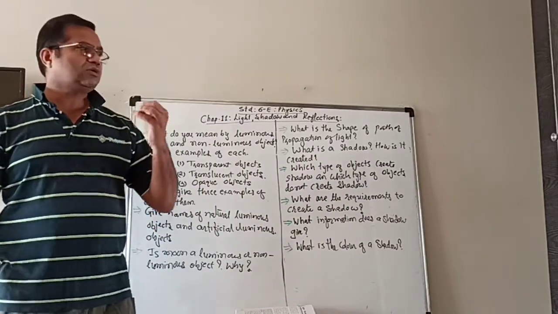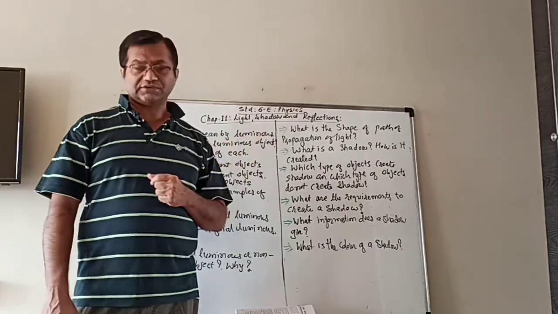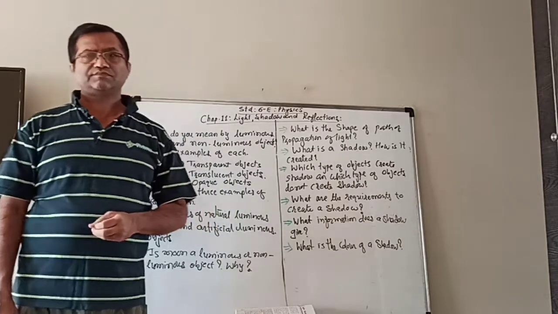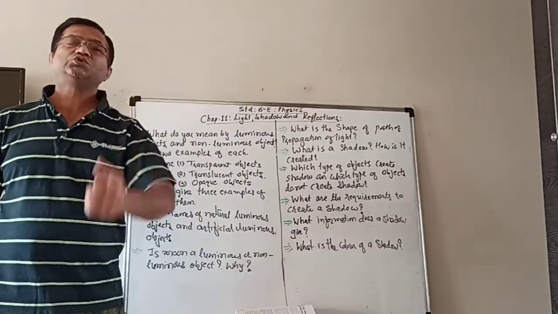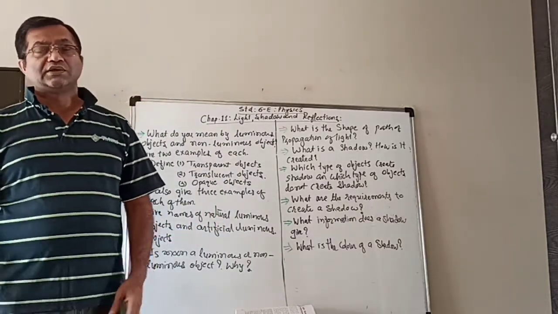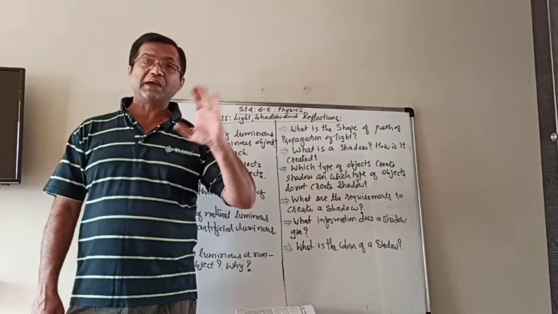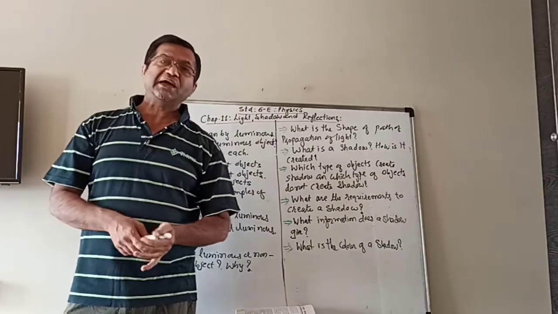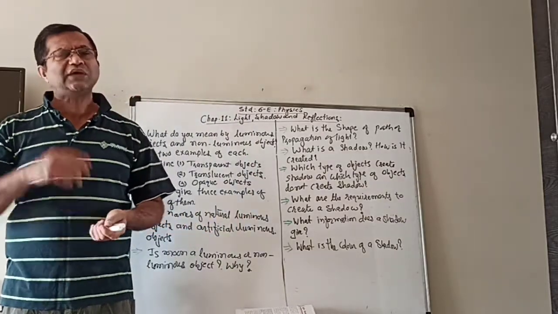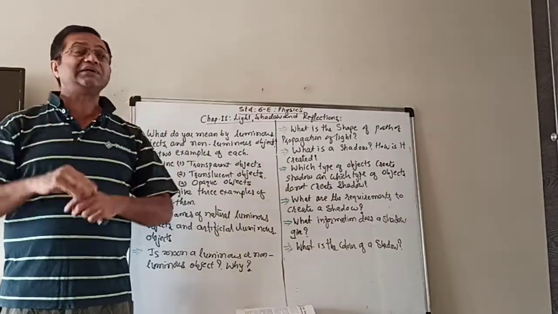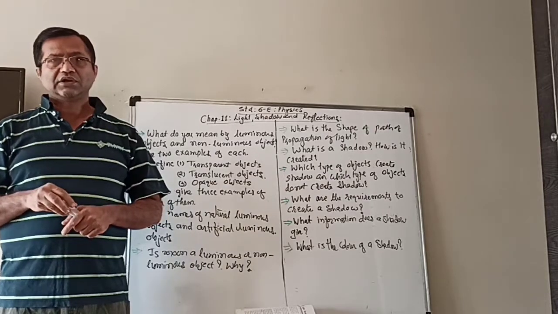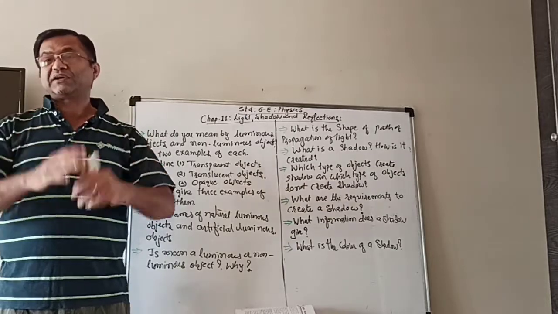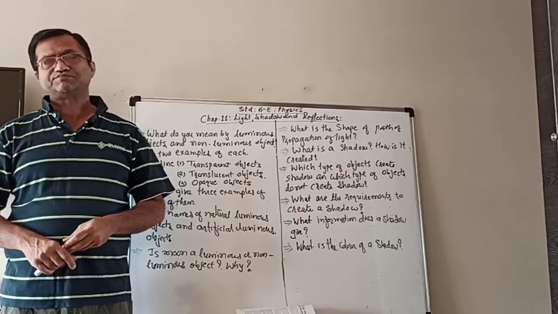You will note that through some of the materials you can see through. In some of the materials you won't be able to see through. But some materials will be like that, you can see through them but not clearly. It will be a little blurry.